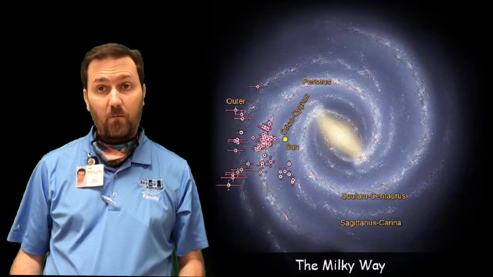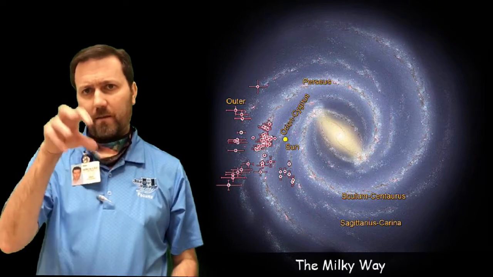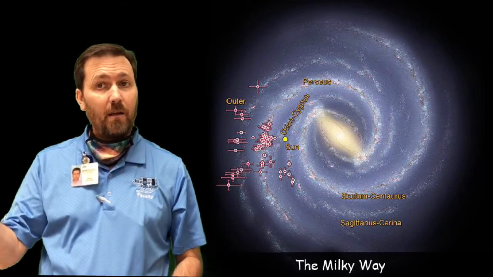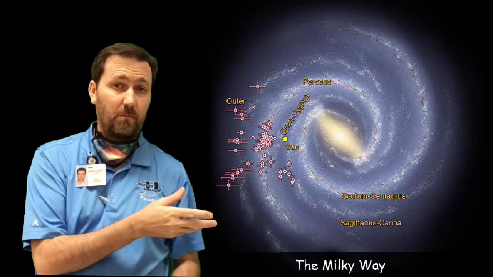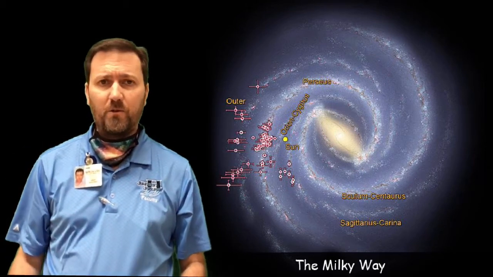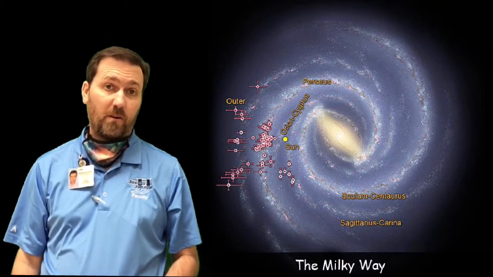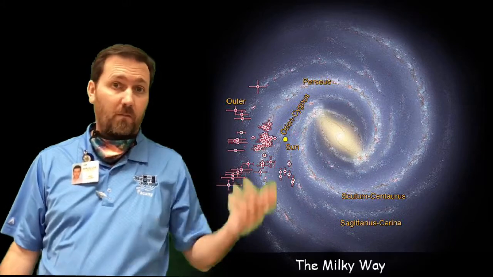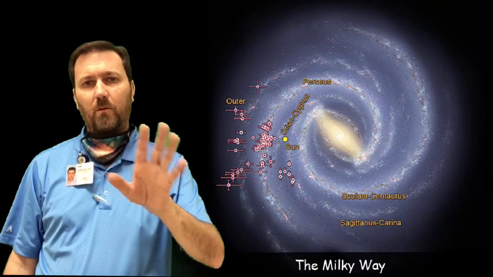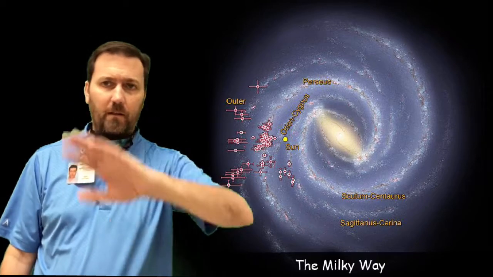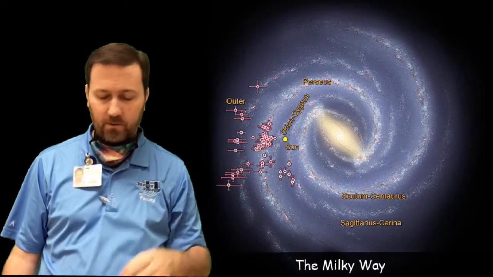We are in a spiral galaxy. The Milky Way is a spiral galaxy. We can't see the spirals because we're in this galaxy. We can't see what our galaxy looks like until we get a probe out of the galaxy, and we've barely gotten probes out of the solar system. I mean, we've barely gotten Voyager 1 and Voyager 2 anywhere near the edge of the solar system yet. And some people say, well, that's not even the edge of the solar system. That's just the heliopause. That doesn't count. We'll go into heliopause and heliosphere later. It's the outside edge of the solar system, but it's still part of the solar system.